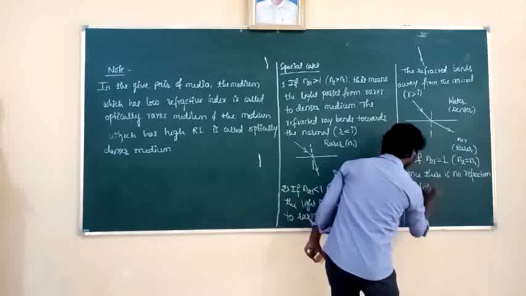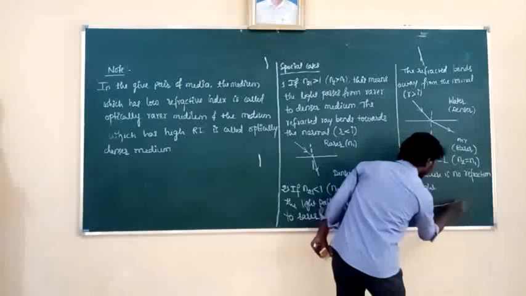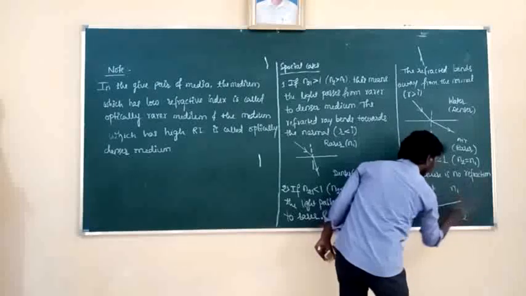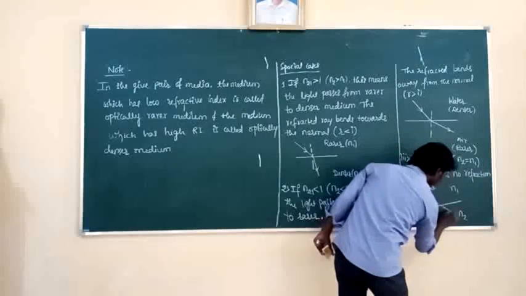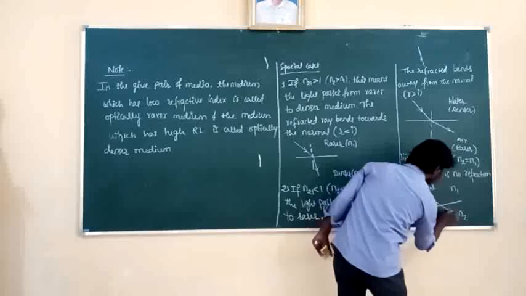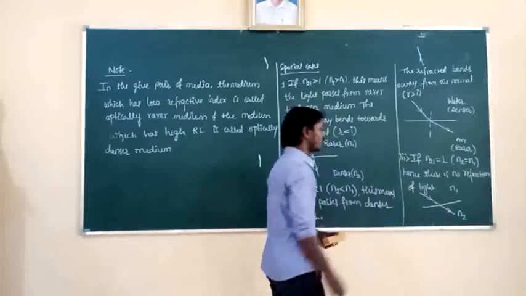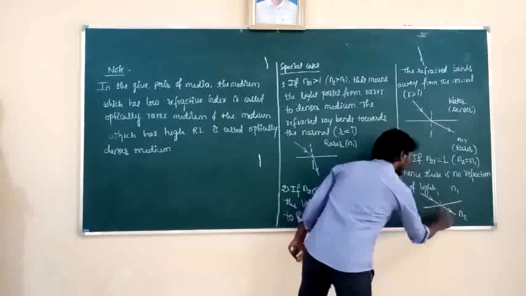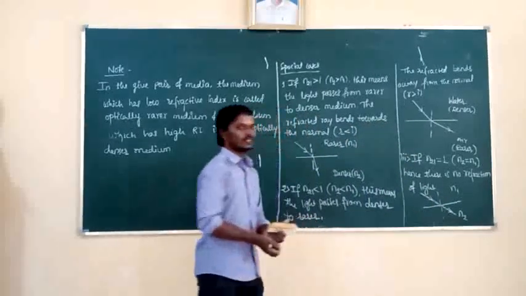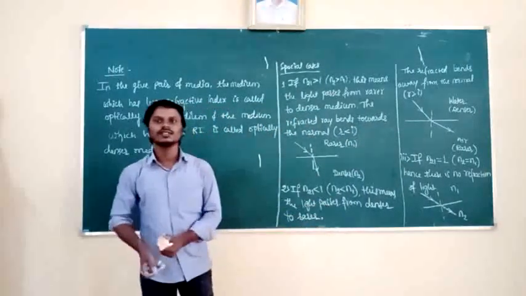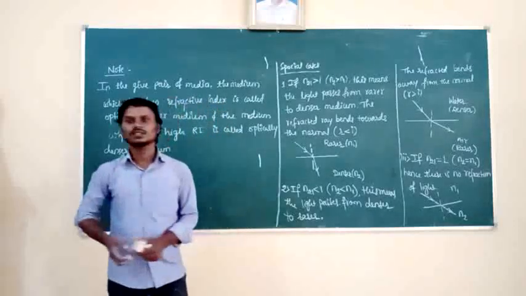So what is the diagram for this one? See, both media have the same refractive index. N1 and N2 are both equal here. The light passes without any deviation. There is no refraction of light. The angle of incidence is equal to the angle of refraction. So this is all about special cases.